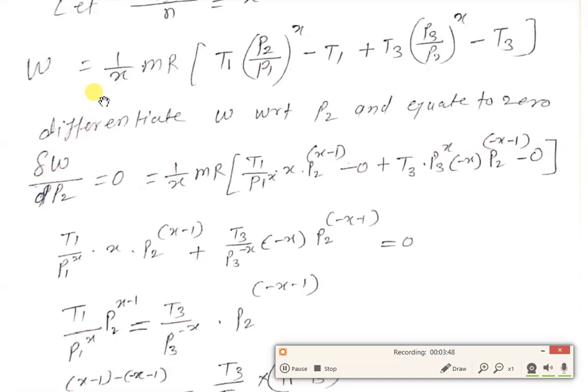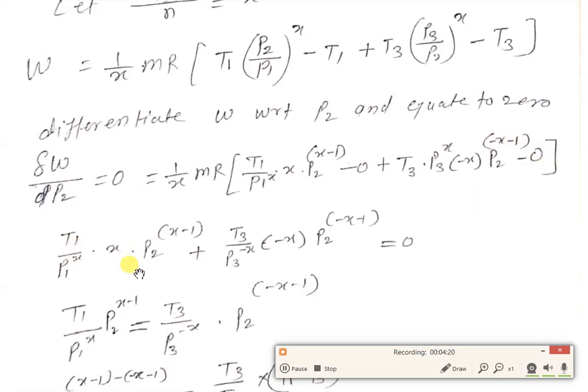Therefore, the differentiation of work, dW by dP2, is equal to 0, which is equal to 1 by x mR [T1 by P1 raised to power x into x P2 raised to power x minus 1, minus 0, plus T3 P3 raised to power x into minus x P2 raised to power minus x minus 1, minus 0].